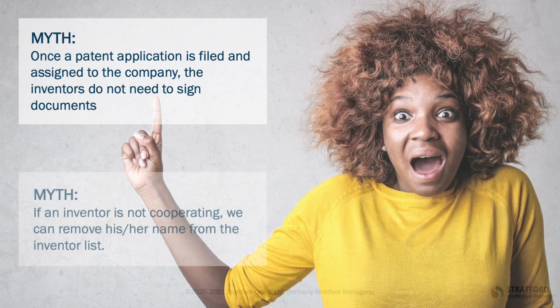It's also a myth to think that an inventor can be removed from a patent application if they were to leave the company or become uncooperative before the patent issues. Proper documentation, including the names and signatures of all inventors, is imperative to the enforceability and value of your patent. So, it's important that you're taking the appropriate steps and using the correct language in legal documents to ensure that there is no doubt when it comes to the assignments of your IP rights.